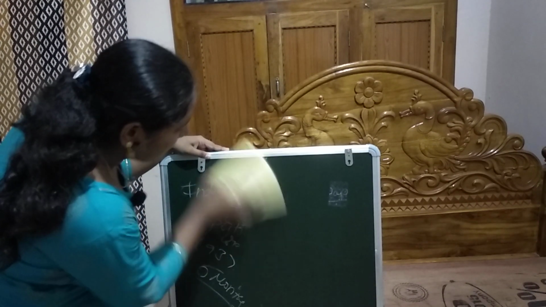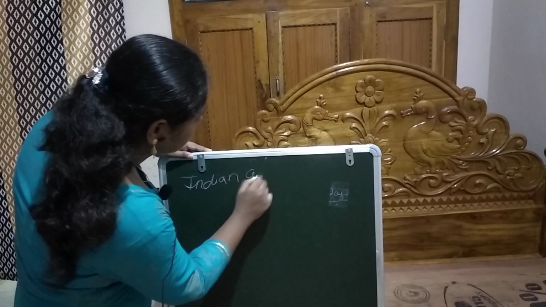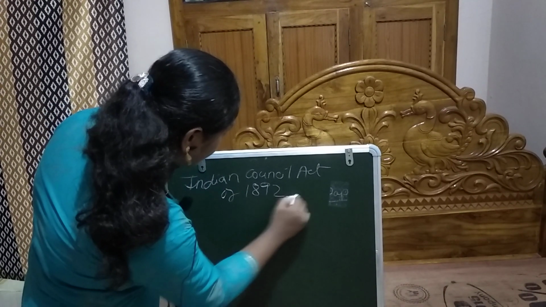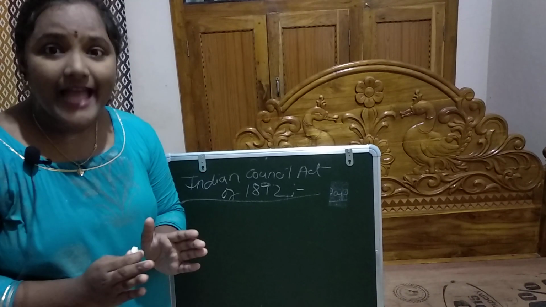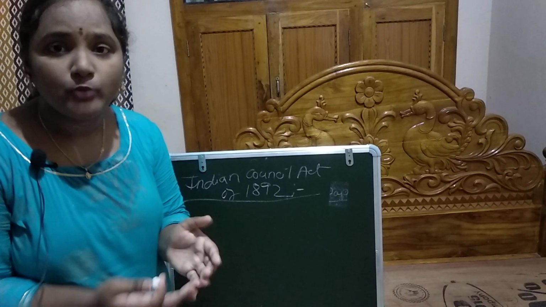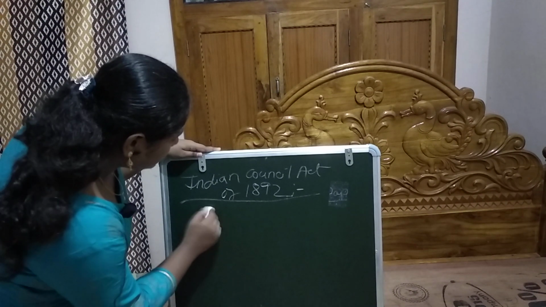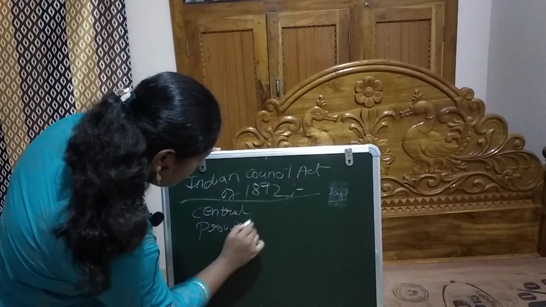Previously we discussed the Government of India Act 1858, and now we have discussed the Indian Council Act of 1861. The next act was the Indian Council Act of 1892. This act increased the non-official members of both the Central Legislative Council and the Provincial Legislative Councils.